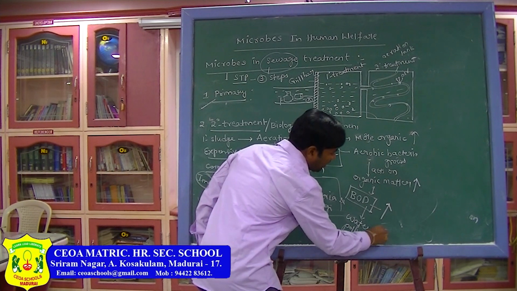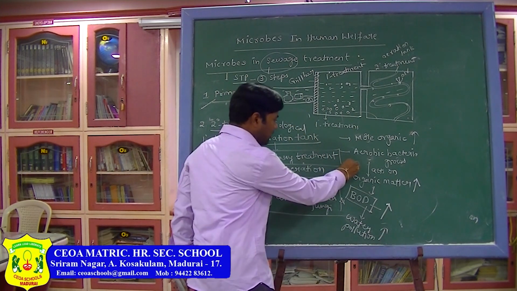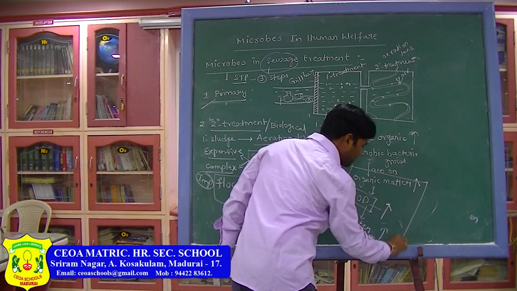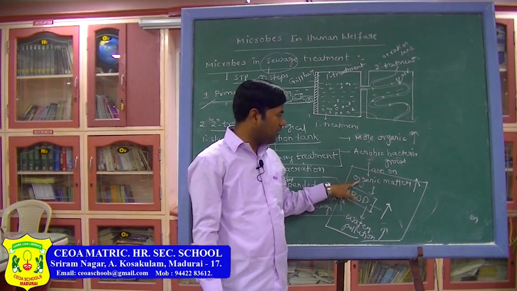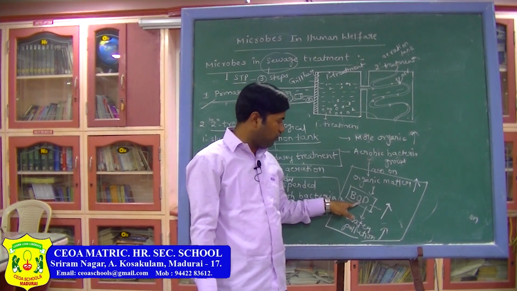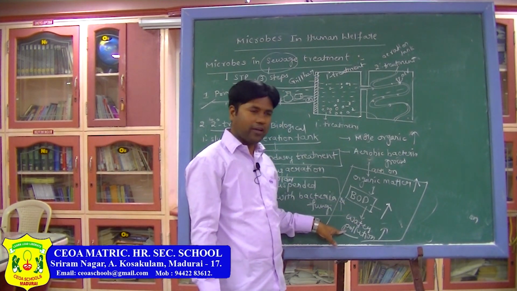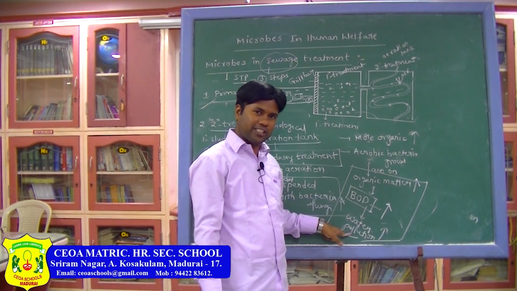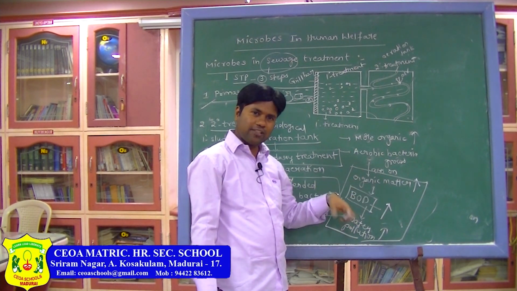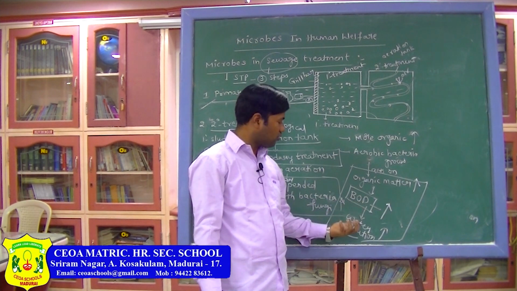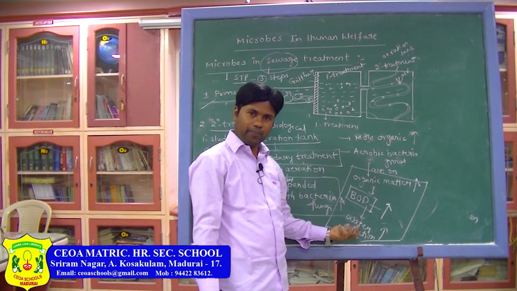When BOD is high, it means water pollution is also high. In water, if organic matter is very high, BOD will be high, and water pollution will be high. When BOD is less, water pollution is less. Indirectly, organic matter is very less, so the BOD value is less, so water pollution is also less.